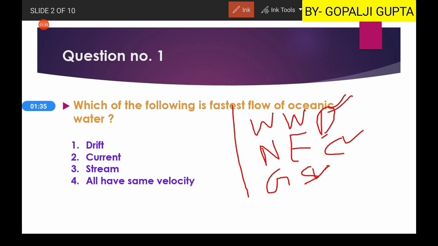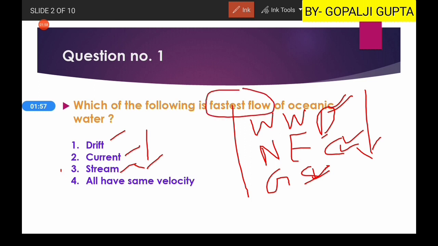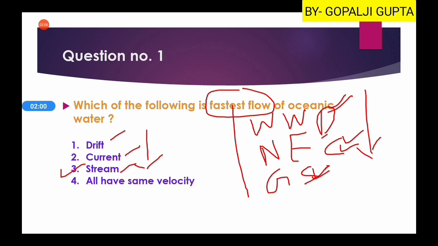So drift is the slowest movement, current is a faster one, and the stream is the fastest current or the fastest movement of water. So this is the increasing order: drift, then the current, then the stream with the highest velocity. So here it is asking about the fastest flow, so it will become stream. Third option will be our right answer.